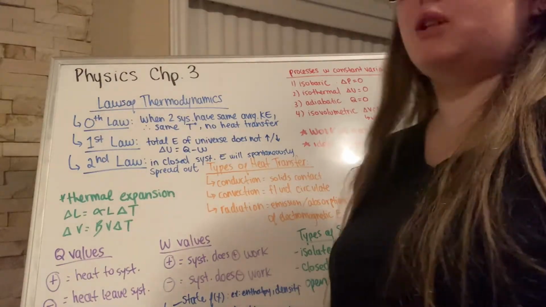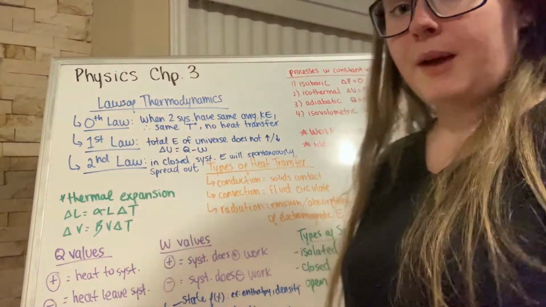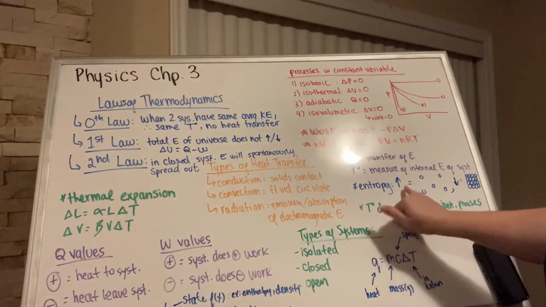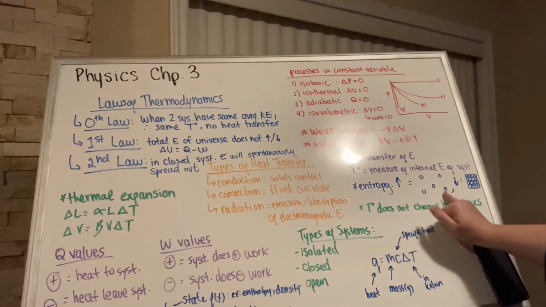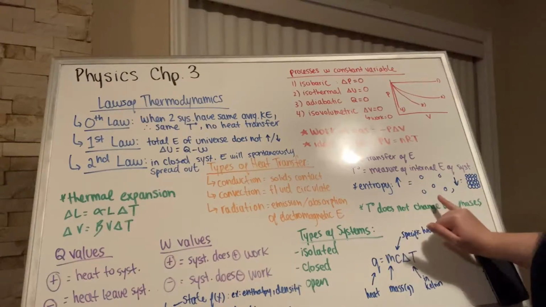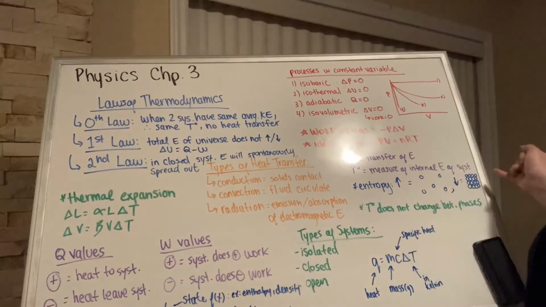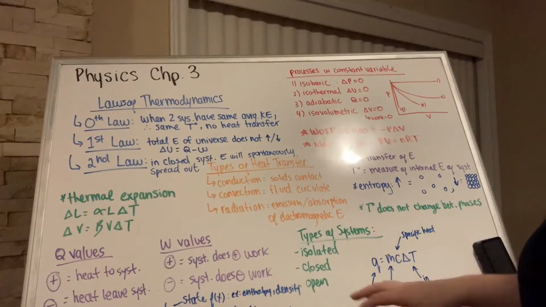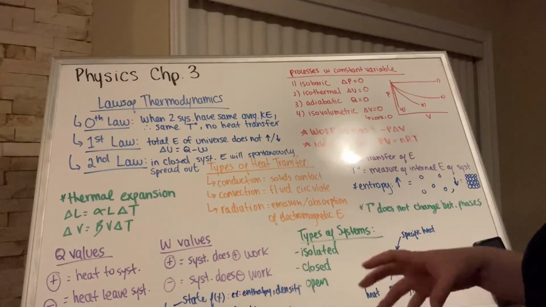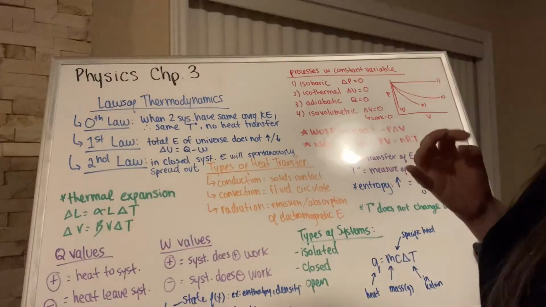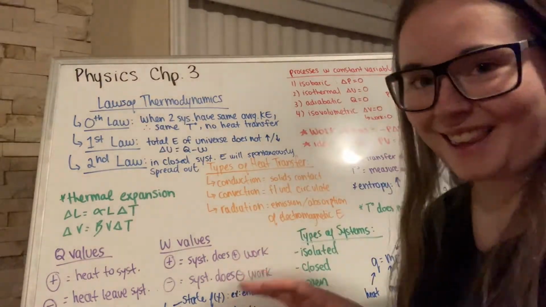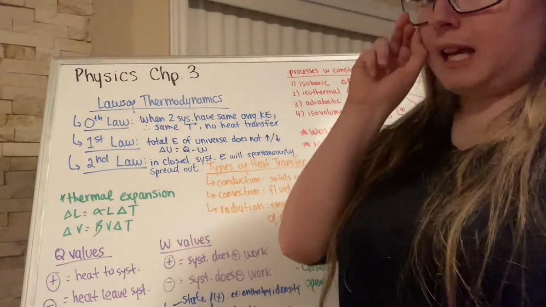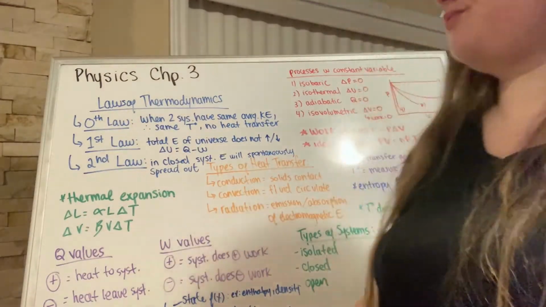So another and last law of thermodynamics is the second law, and it states that in a closed system, energy will spontaneously spread out. And that is entropy, and we show it over here a little bit. So high entropy means more disorder. A gas, for example, has more entropy compared to a solid, where the particles are not as spread out. So it's just the amount of spread-outness that the particles have. So that is entropy, and that is what we see in the second law of thermodynamics.